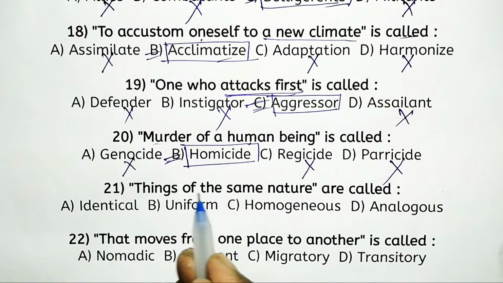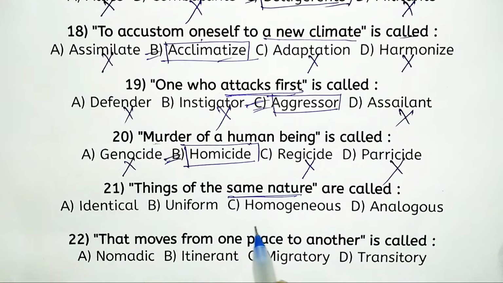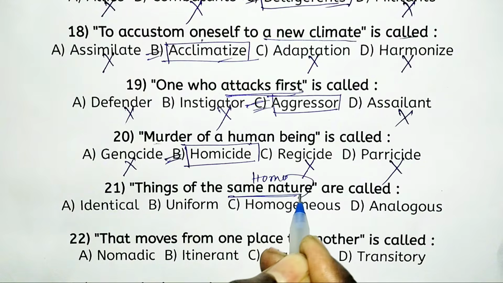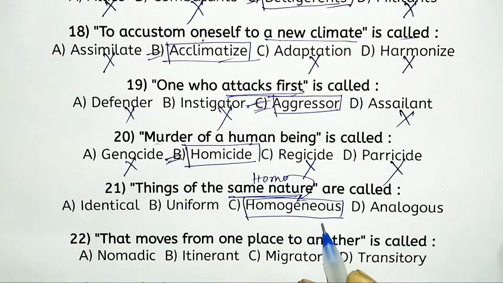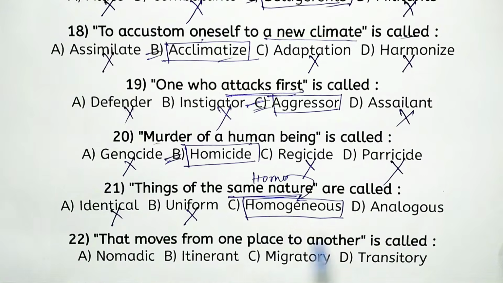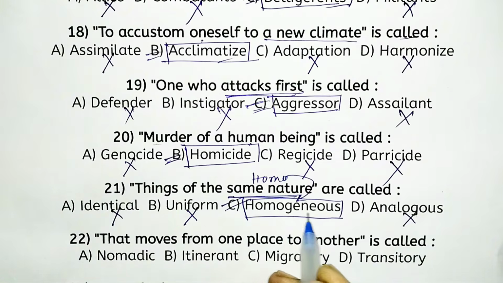Next one, things of the same nature are called. Here, same means homo. So same nature suggests homogeneous. Homogeneous. Identical is not appropriate. Uniform is totally inappropriate, and analogous is also inappropriate. Only option C, homogeneous, is the right answer.